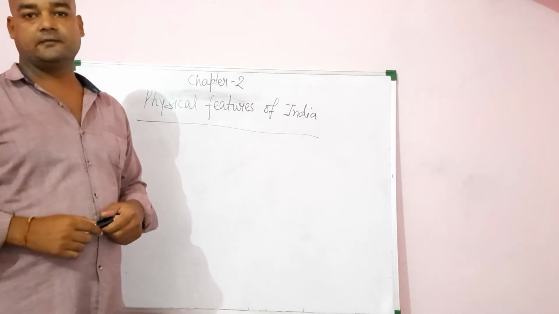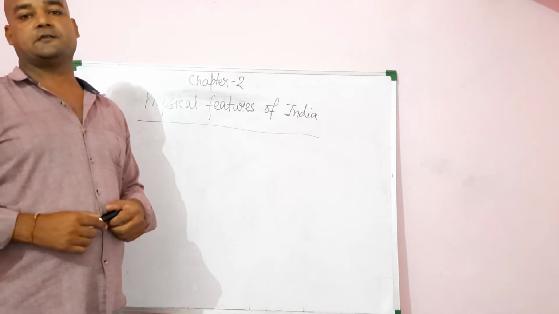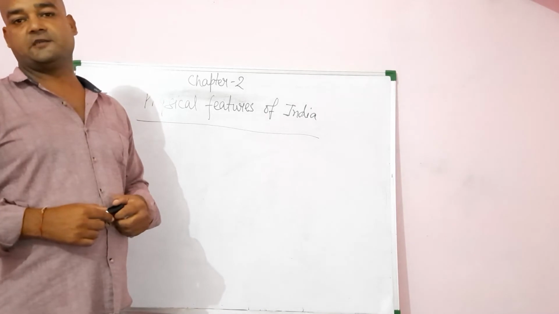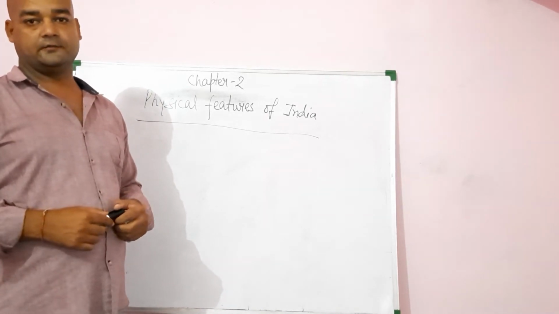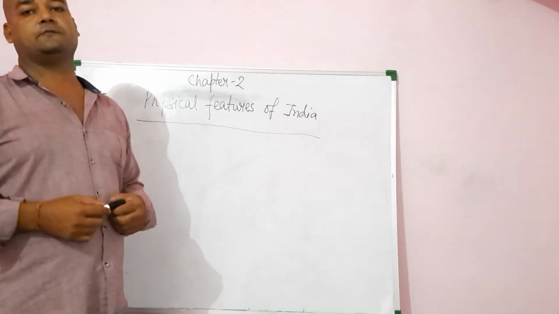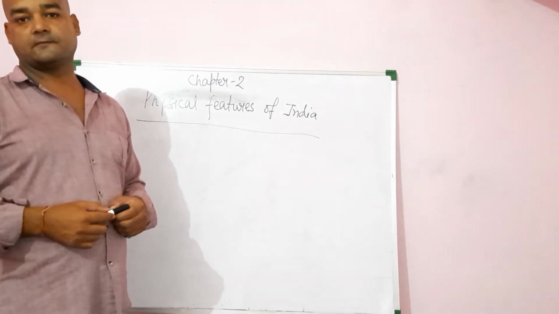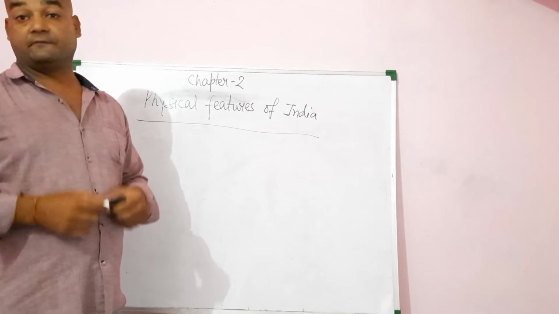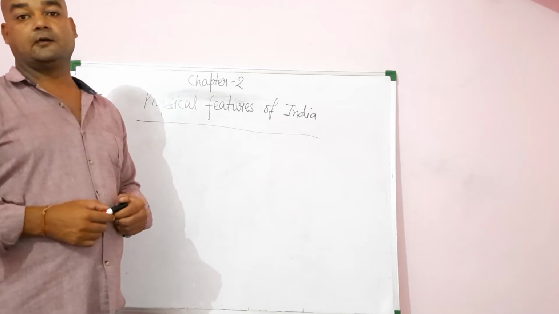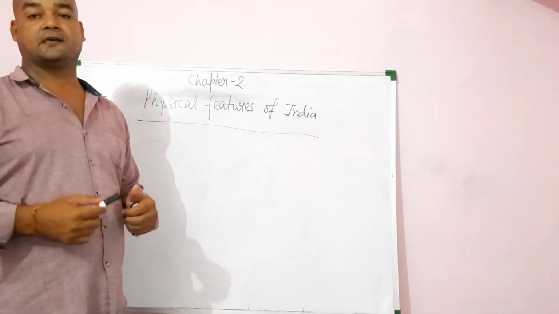My dear students, in the first chapter I told you all that our country India is a diverse country, and its diversity is not visible only in the color, the language, or the religion. This diversity is also visible in its landforms or physical features. We are very blessed, and happily we can say that in our country India, all the major physical features which are found in the world are found.